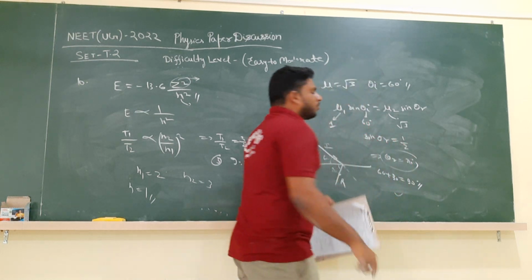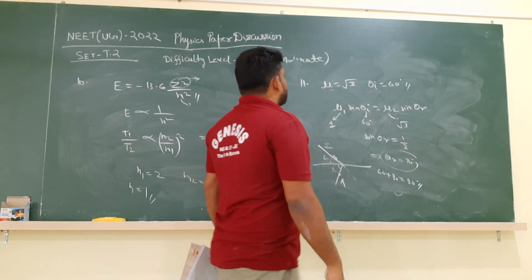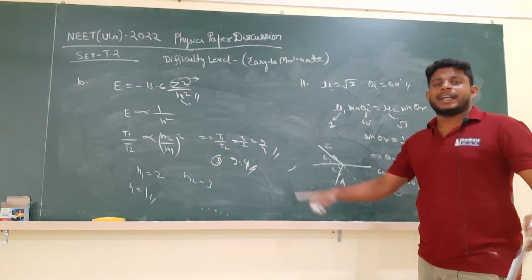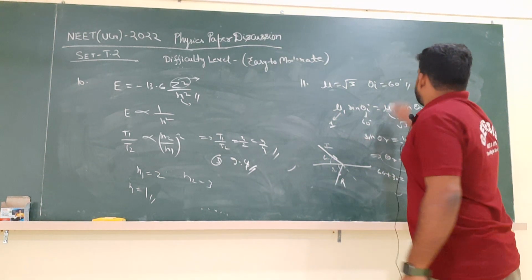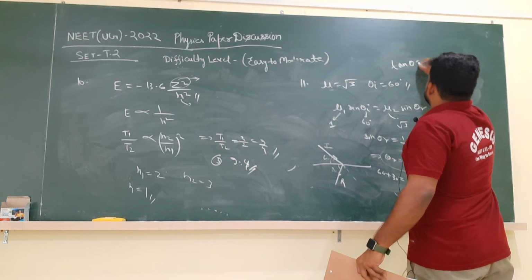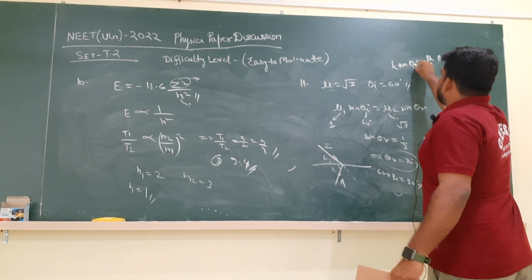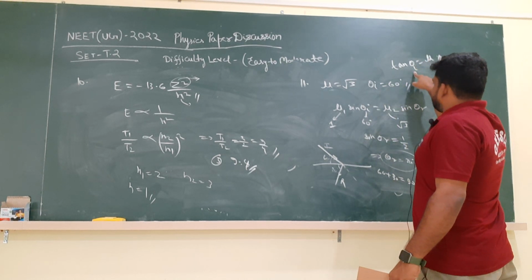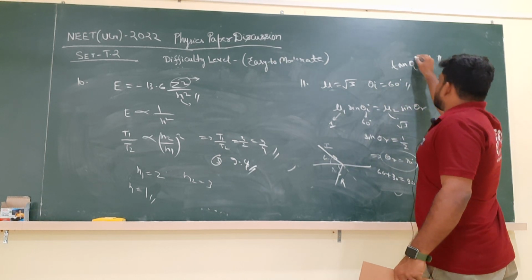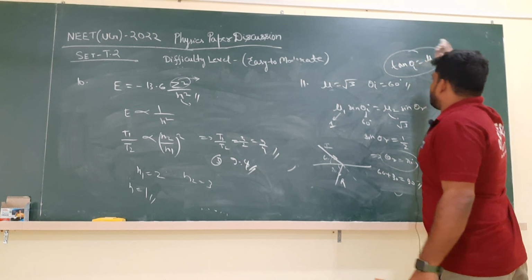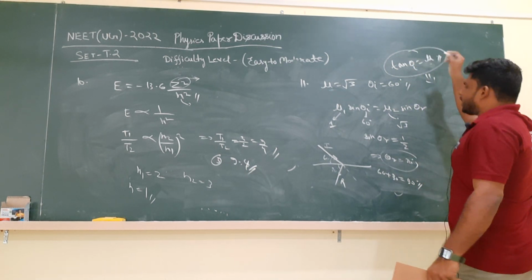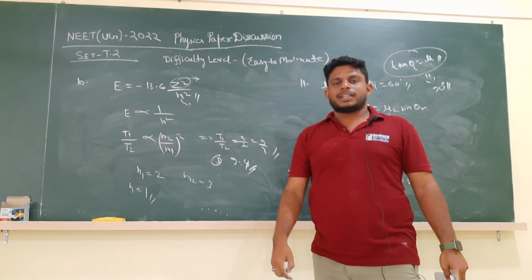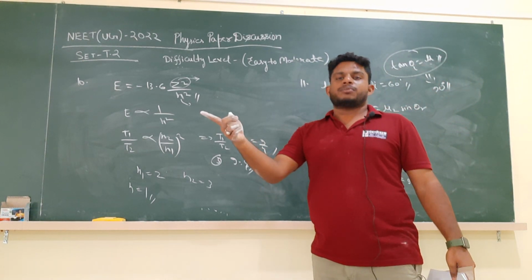correct option. Again, from Brewster's law also we can see, Brewster's law states that the angle between the incident ray and the refracted ray will be 90 degrees when tan theta I is equal to mu. If you substitute theta I here, tan 60 is equal to √3, which means Brewster's law is also satisfied. So clearly the angle between the incident ray and the refracted ray is 90 degrees only.